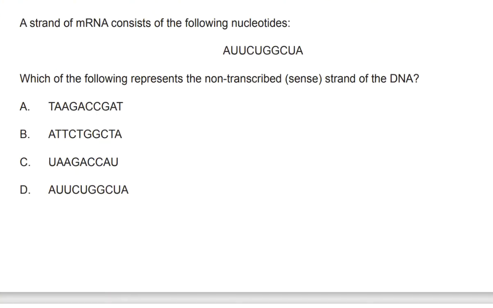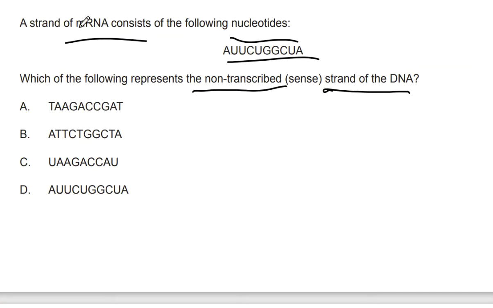A strand of mRNA consists of the following nucleotides. Which of the following represents a non-transcribed sense strand of the DNA? So we have the transcribed strand and the non-transcribed strand, right? So the sense strand is going to be the non-transcribed strand, and the antisense is the one that's transcribed.